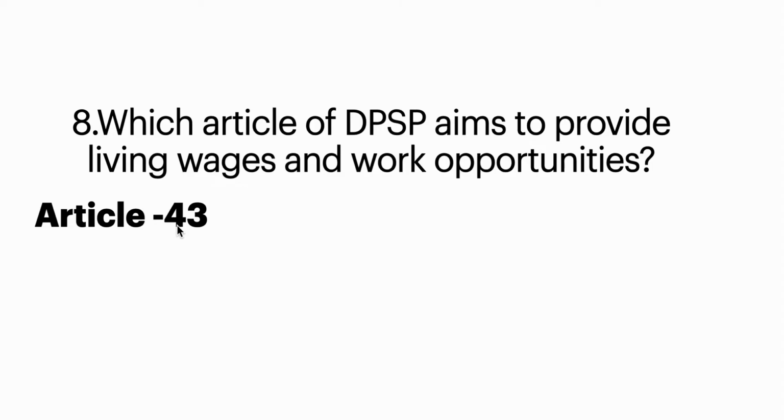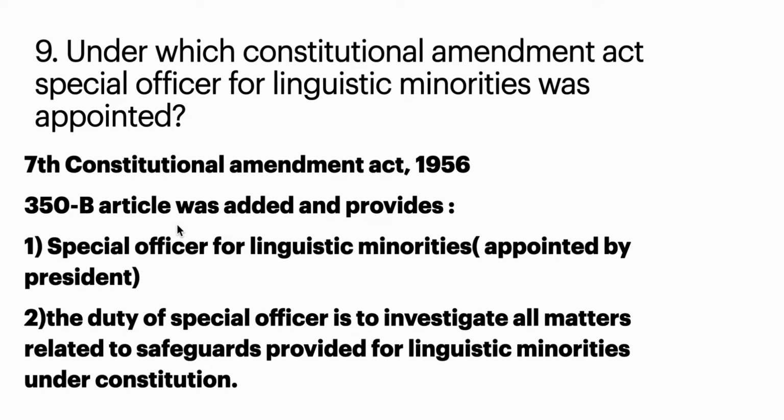Now, the ninth question is, under which Constitutional Amendment Act was the Special Officer for Linguistic Minorities appointed? In the 7th Constitutional Amendment Act, Article 350B was added, and this article specifically provides for a special officer for linguistic minorities, who will be appointed by the president.